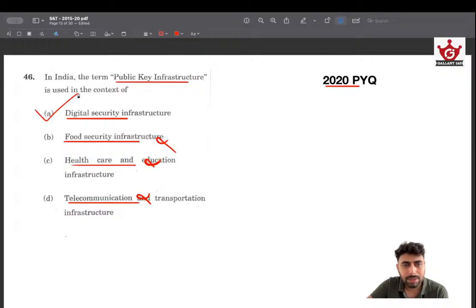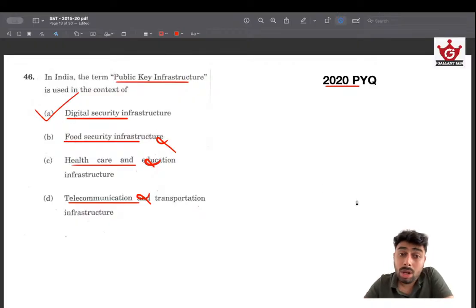So this is slightly difficult if you haven't heard about public key infrastructure. But still you can understand that this is something about digital infrastructure and not something about physical infrastructure. This is something very digital in terms, and everything here is not digital. Everything here is physical infrastructure only, or durable infrastructure only. So this is the only digital infrastructure, and from the name of it also you can decipher that this is something digital in its work and not something physical. By that logic also you can arrive at the answer A.